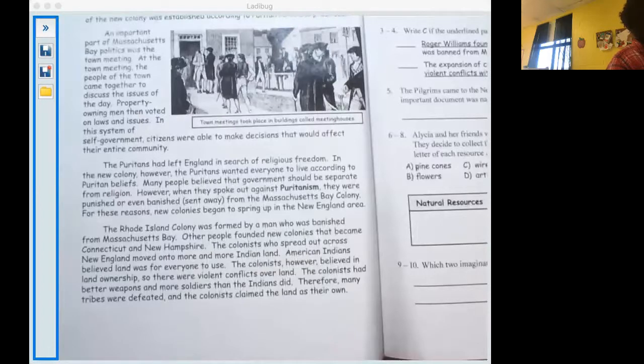The colonists who spread out across New England moved onto more and more Indian land. American Indians believed land was for everyone to use. The colonists, however, believed in land ownership. So there were violent conflicts over land. The colonists had better weapons and more soldiers than the Indians did. Therefore, many tribes were defeated, and the colonists claimed the land as their own.